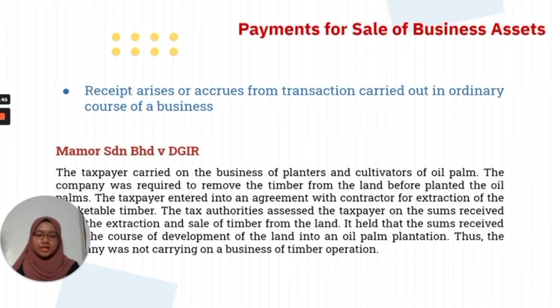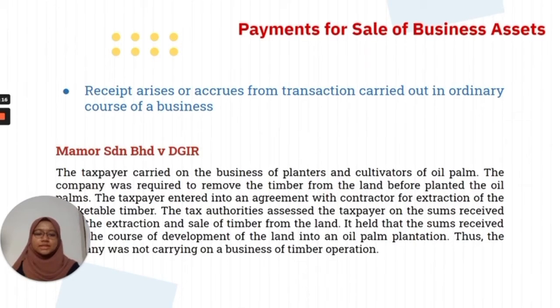The taxpayer entered into an agreement with a contractor for extraction of the marketable timber. The tax authorities assessed the taxpayer on the sum received from the extraction and sales of timber from that land. It was held that the sum received is a cost of development of the land into the oil palm plantation. Thus, the company was not carrying on the business of timber operation.